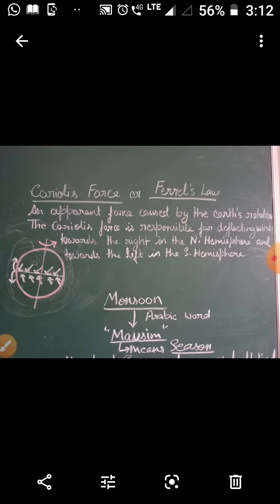Now see, the definition is given above. An apparent force caused by the earth's rotation. The Coriolis force is responsible for deflecting the wind towards the right in the northern hemisphere and towards the left in the southern hemisphere. This is also known as Ferrel's law.